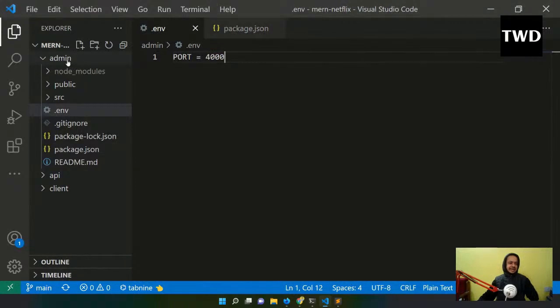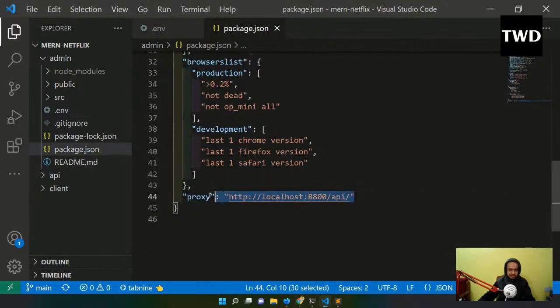So first thing is that this admin folder is a new thing. In the previous stream, you might have seen that I have these two folders, API and client. So I have added this admin folder from our first stream, and I've created this .env, and I have created the port here, port of 4000. And in the package.json, I have added this proxy.